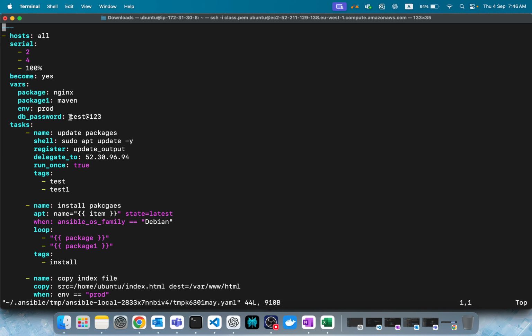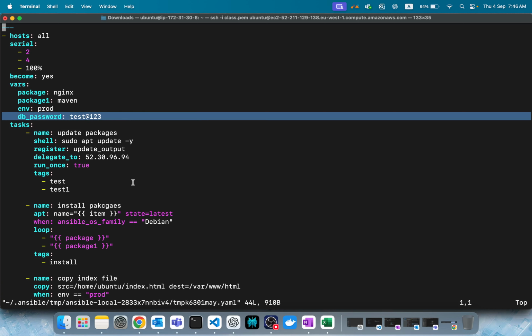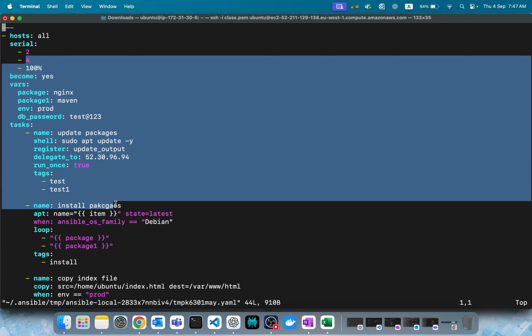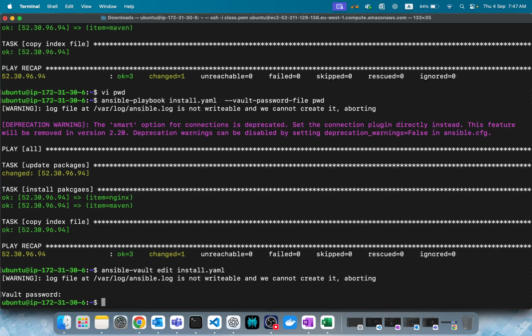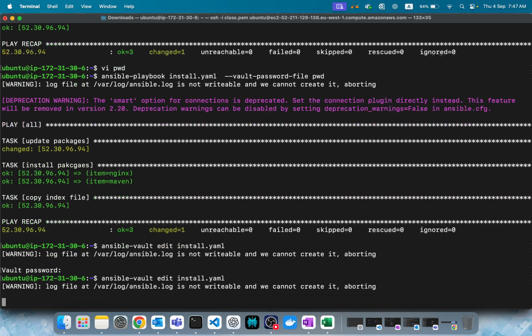Because in only one line we have sensitive data. These are all fine. Just for one line we are encrypting the whole playbook. Of course, it's good to have encryption, but it's too much, right?